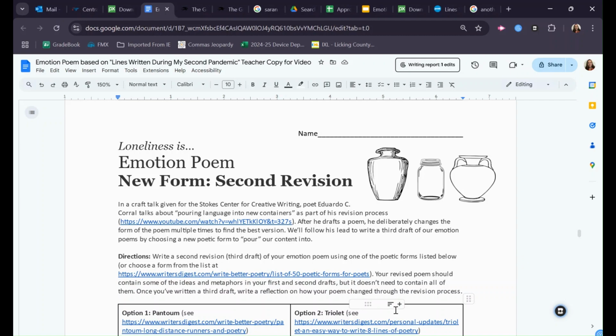And by forcing yourself to make some really big changes, by putting the poem into a different form, you may come up with some really interesting insights or revelations that lead you to a poem that's much closer to what you want to say, that you're happy with. Now, you may not like the changes you make in this case, and that's okay, but you don't know until you've tried. So for this revision, we're not just tinkering with our poem, we're going to make some radically big changes by shifting up the form of the poem.